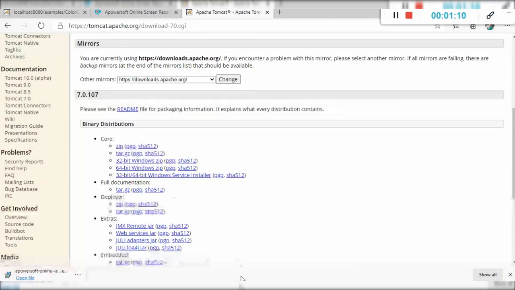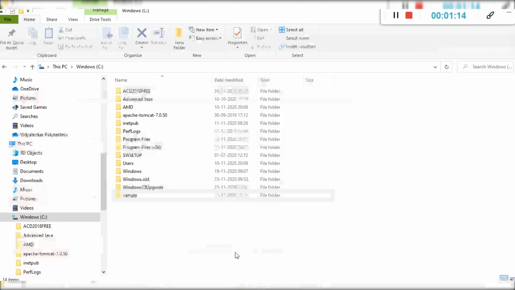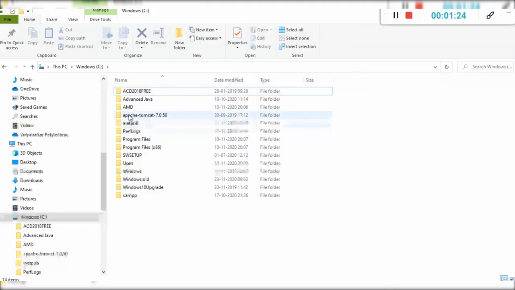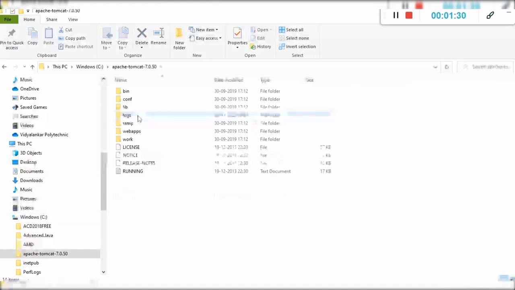After selecting this, it will get downloaded in C drive. A zip file will be downloaded. You have to just extract that file, and after extracting, this is my file, Apache Tomcat 7.0.50. In this folder there are different important folders which you should remember.